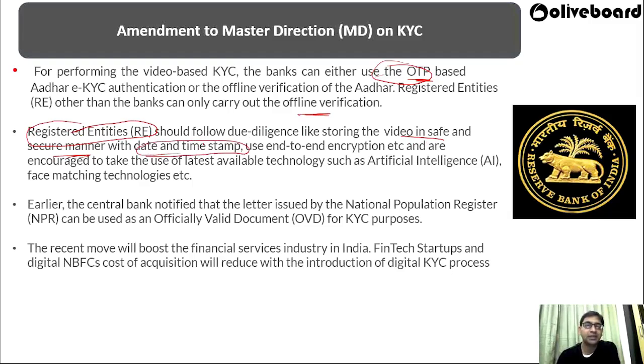Date and time stamp means that below your photo the time also appears, like this photo has been taken at 12 o'clock 1 minute 1 second. So this is called timestamp. Below that photo, the time will appear showing at what time on what date this photo was taken. That is called timestamp. And use end-to-end encryption.